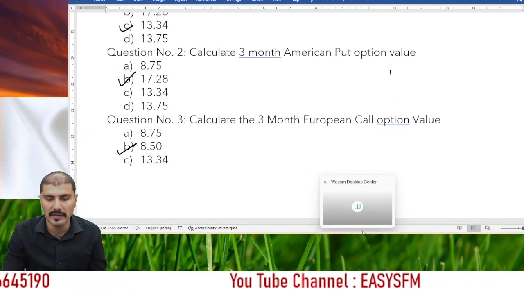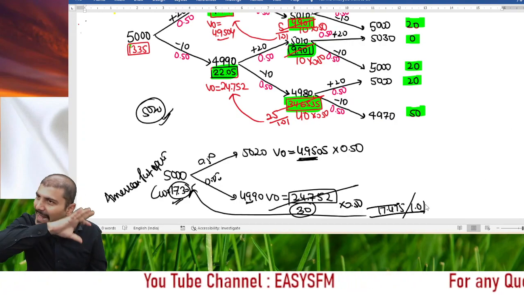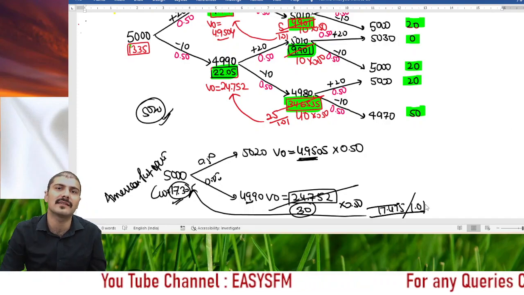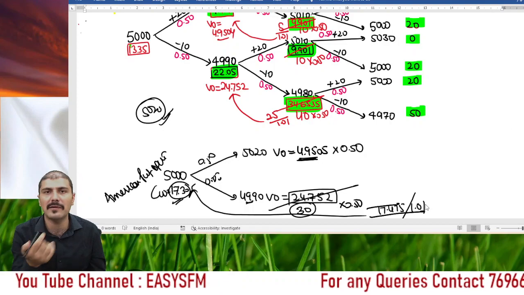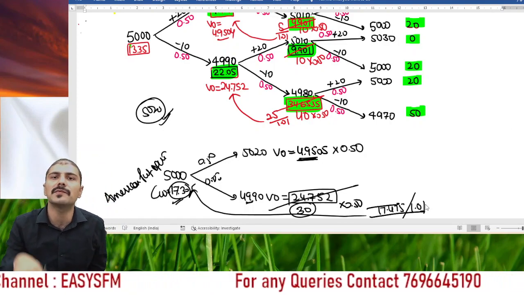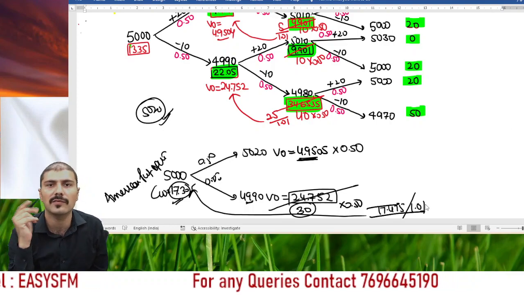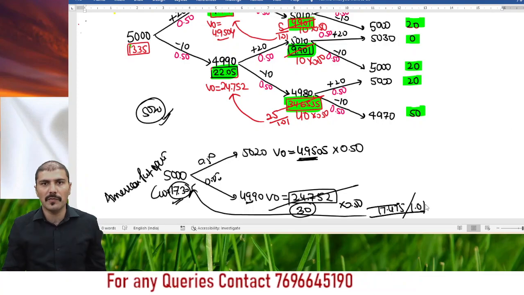But the point is that in call option, additional benefits are not there at any step. There is no benefit in exercising early. So if there is no benefit in exercising early, then whatever will be the value of European option will be the value of American option, if the options are going to be exercised at the end of the period, that is after 3 months. So this is all about the valuation of American options.